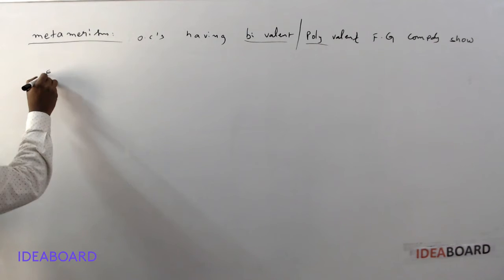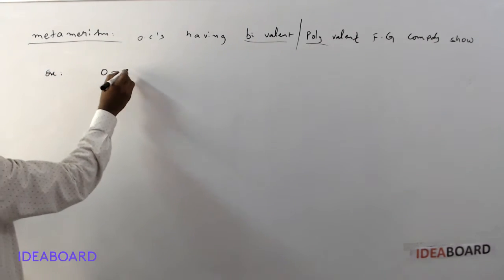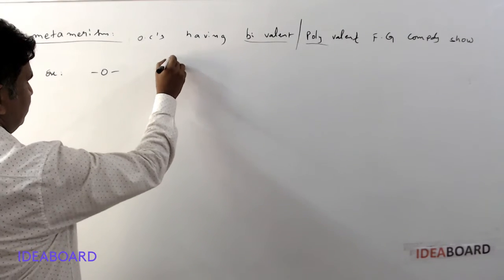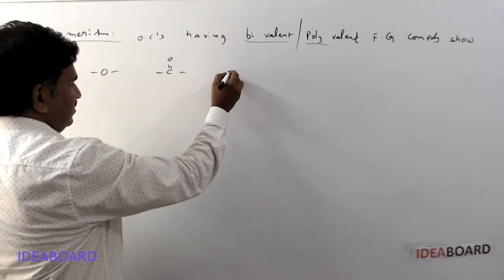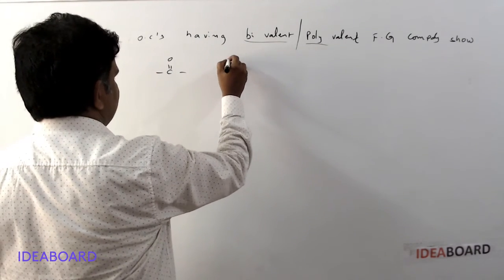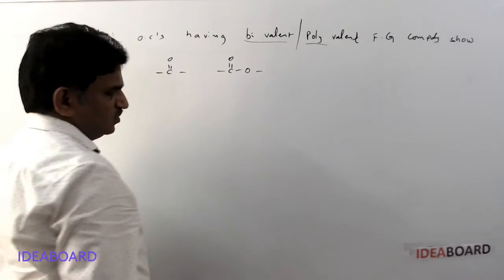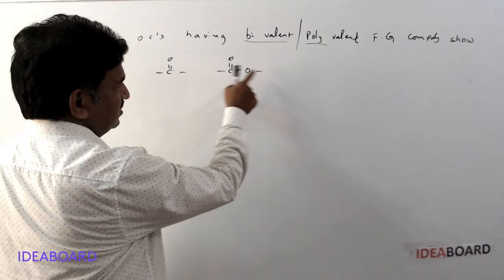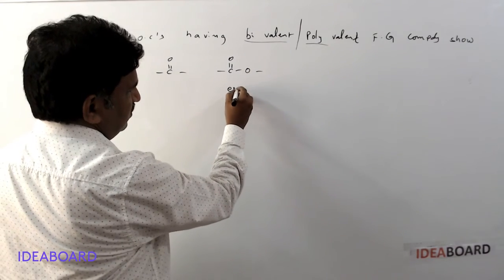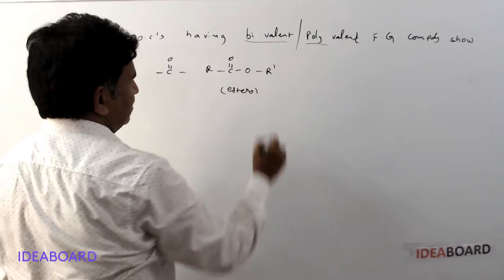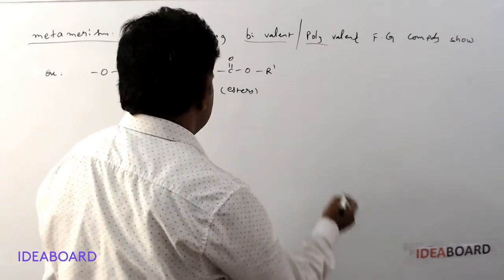An example of bivalent functional groups: either ether function group or keto function group, or if you are taking C double bond O with R groups, that is the ester group. Here R and here R dash, ester groups.